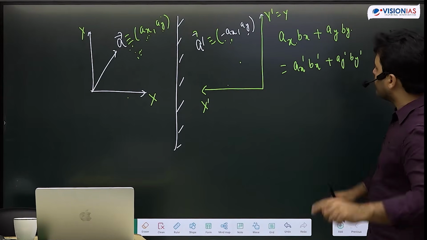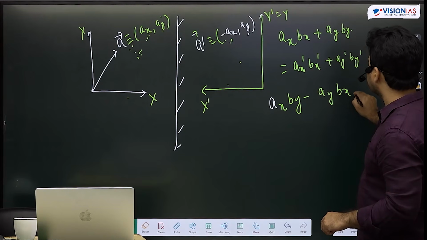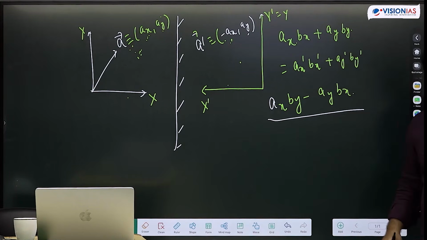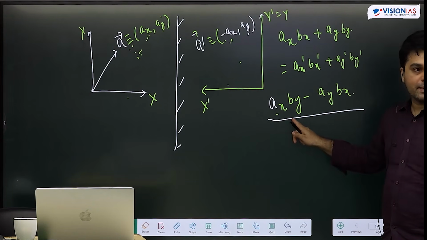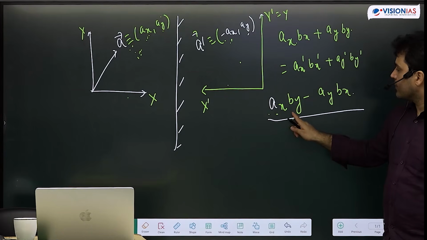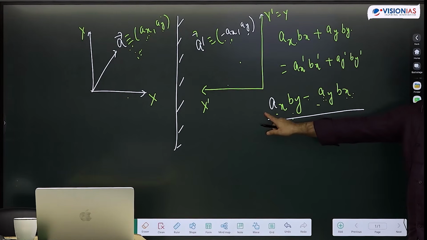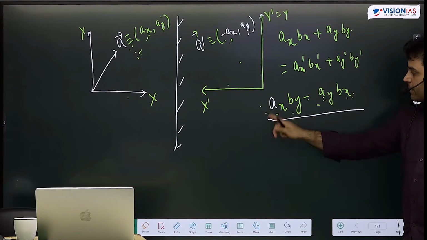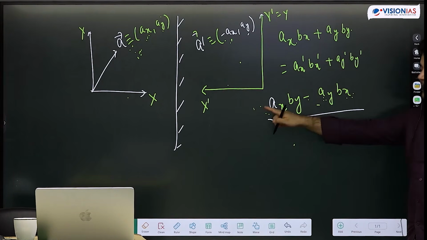But if I choose another quantity, ax by minus ay bx, and इसका transformation देखो s dash में कैसा होगा. Ax will become minus ax, by will remain the same. So minus ax by. Ay will become minus ay dash, bx will remain the same. So minus ay dash, this is plus ay dash. So I get plus ay bx minus ax by. So that ये जो है, this becomes minus of this. In S, ये जो मेरा quantity है, in S dash, उसी का it becomes minus.